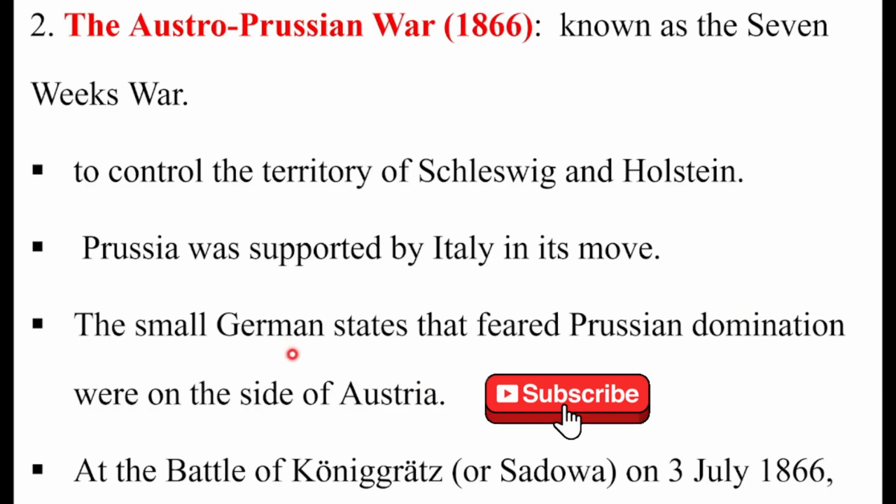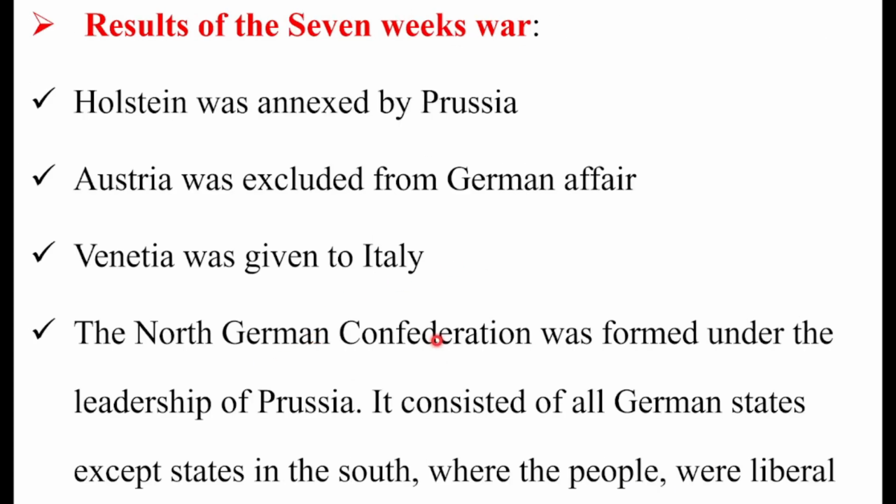Kanaaf Austria was supported by other German states, and Prussia was supported by Italy. In the Austro-Prussian War of 1866, at the Battle of Sadowa on 3 July 1866, the Prussian army quickly defeated the Austrian forces. Again, the second foreign power, Austria, was defeated, now at the Battle of Sadowa. Sadowa gaafa jennu on 3 July 1866 after seven weeks of fighting. Edda torban tokko waraaniin booddeetti Austria was defeated. The Austrian force was defeated by Prussia, which was supported by Italy, while Austria was supported by other German states.